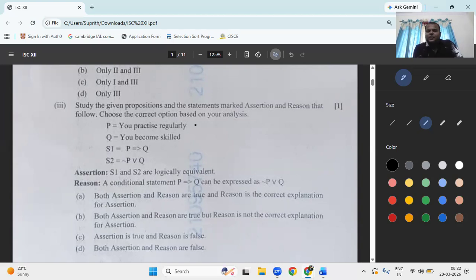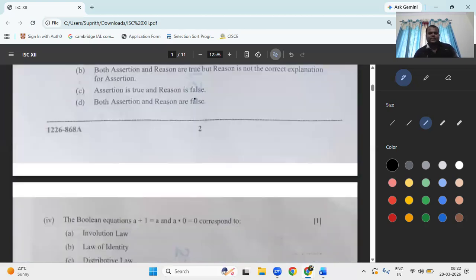A implies B is A dash plus B. Correct. That assertion is true. Next, a conditional statement P implies Q can be expressed as negation of P or Q. Both are true, and it is a correct explanation. This is an easy question, a direct question.